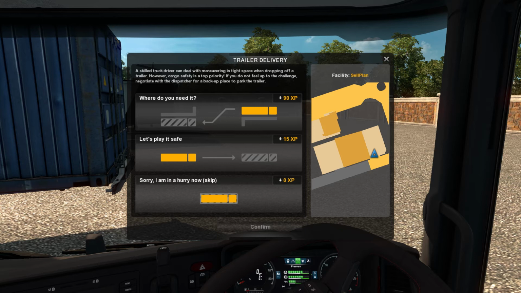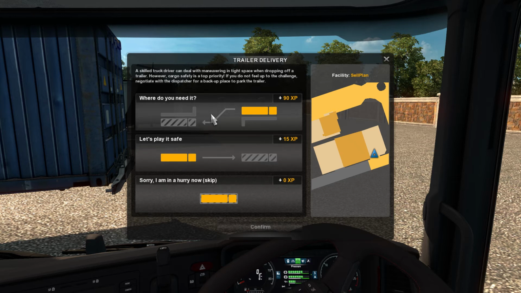So, what do you want to do? Where do you need it? That gives us a chance to fully park it where they want us. That's going to involve reversing, which can be tricky if you've never done it before, but it's a really fun thing to do. Or you can play it safe, which basically means we drive into the space, and that's going to give her a little bit of experience as well. Or, sorry, I'm in a hurry now, skip it, and that would end that part of the game, and we would then go on to the next load.